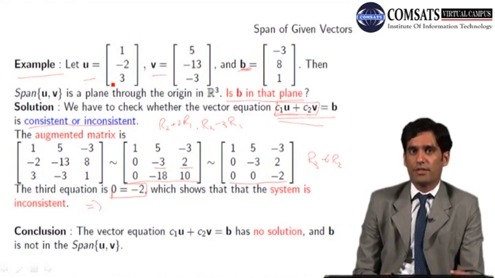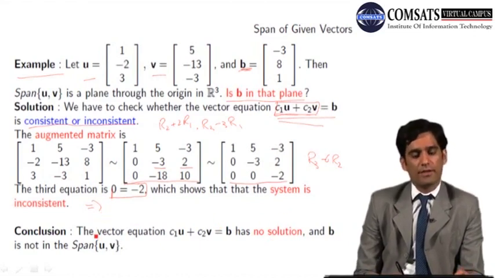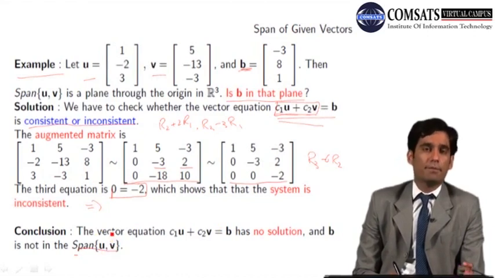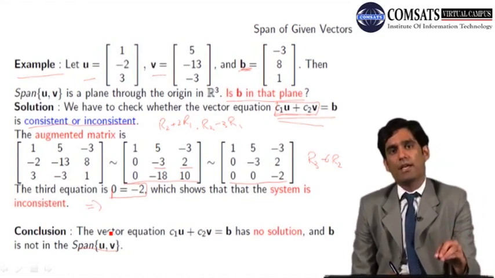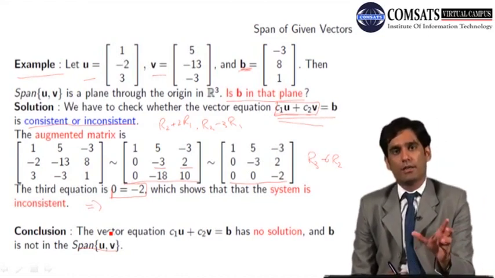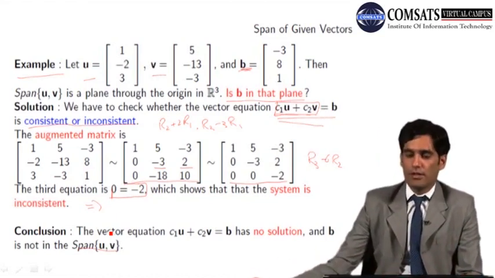So the answer of that question is the vector equation has no solution and B is not in the span of U and V. In other words, B is not in the span of U and V, which is a plane formed by lines containing U and V. I hope you understand this example.